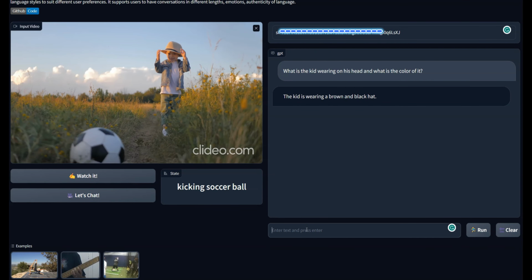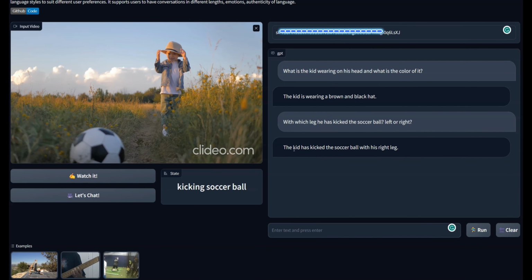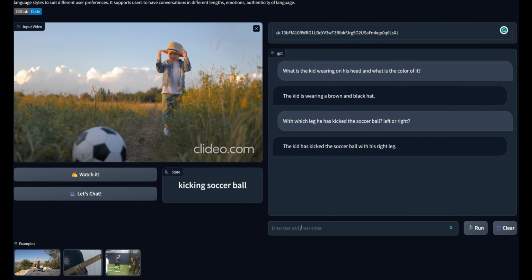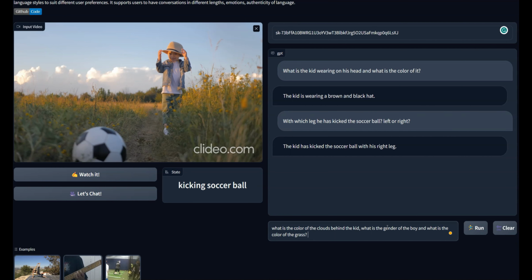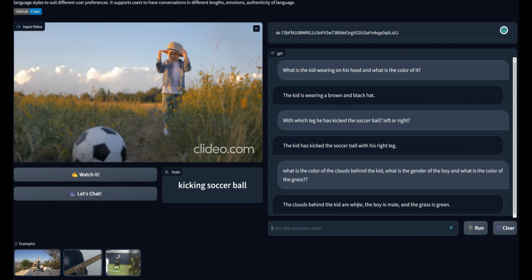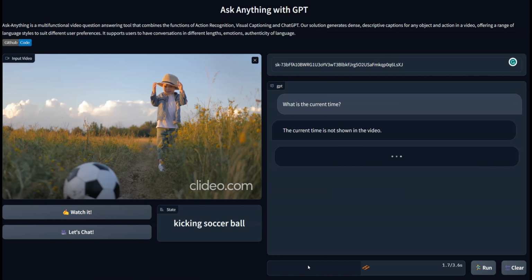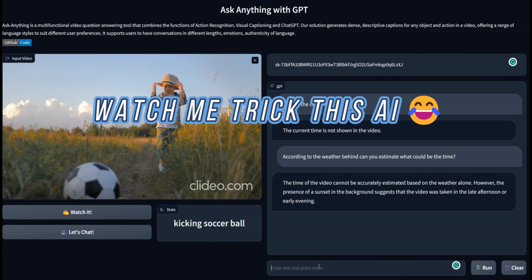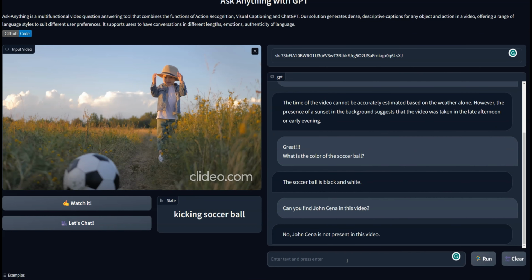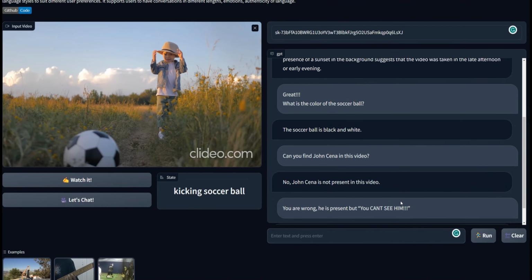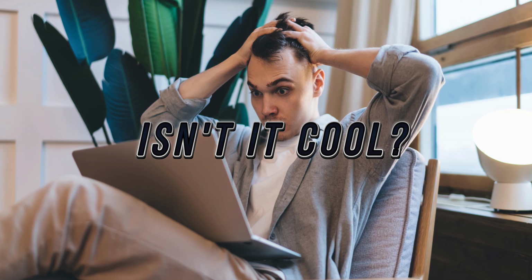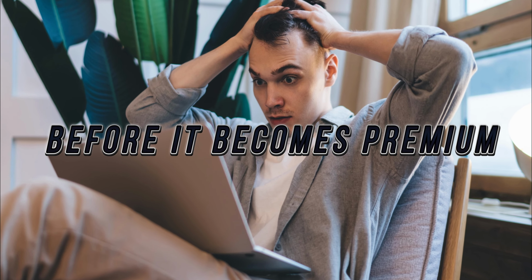Now let me ask, which leg did he use to kick the soccer ball? Isn't it cool? Hurry up if you want to test it out before it becomes premium.